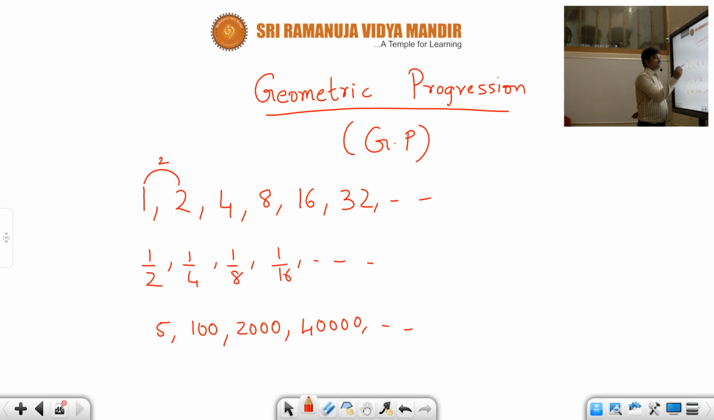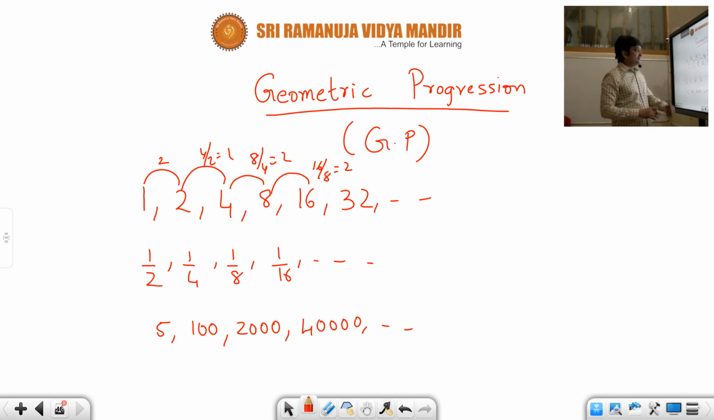If you look at this series of numbers, what you could find is, see, the ratio between 2 and 1 is 2. Similarly, the ratio between 4 and 2 is 2. And then the ratio between 8 and 4 is again 2. And then the ratio between 16 and 8 is again 2. See, here there is an interesting pattern. Whenever you consider the ratio of two consecutive numbers, the ratio is constant in this example.